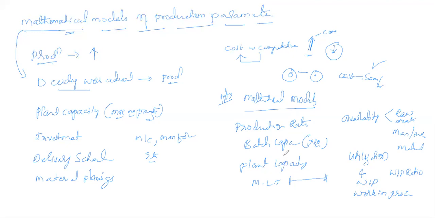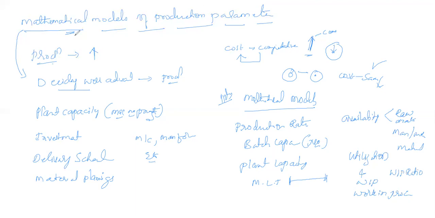What will be the availability of the material, the manufacturing lead time? Many more things can be calculated with the help of these mathematical models. All the parameters, the concerned things which can be numerically calculated, can be computed with the help of the mathematical models. Okay. This is about the mathematical models.